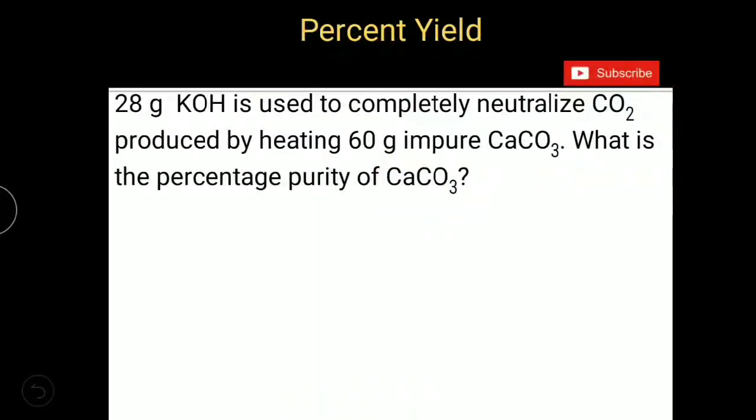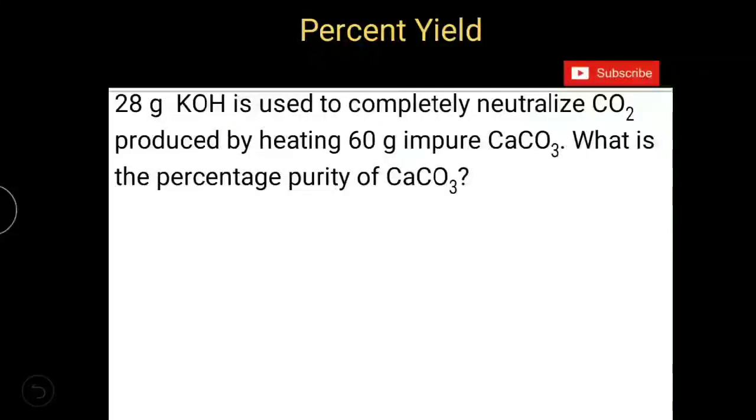Let us solve one more question. 28 grams of KOH is used to completely neutralize CO2 produced by heating 60 grams of impure CaCO3. What is the percentage purity of CaCO3? Here, calcium carbonate is heated and we get CO2 gas, and that CO2 gas is used to neutralize KOH. So, here two chemical reactions are involved: decomposition of CaCO3 and, the second one, neutralization of KOH.